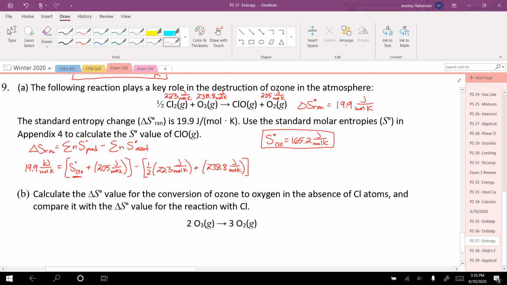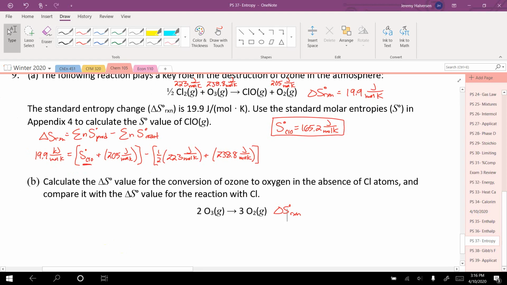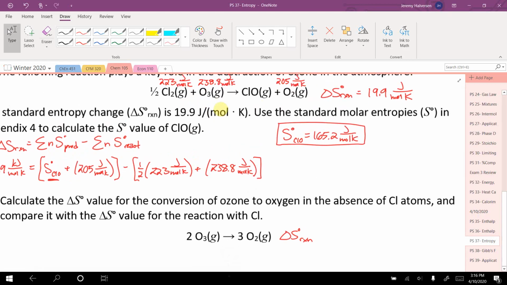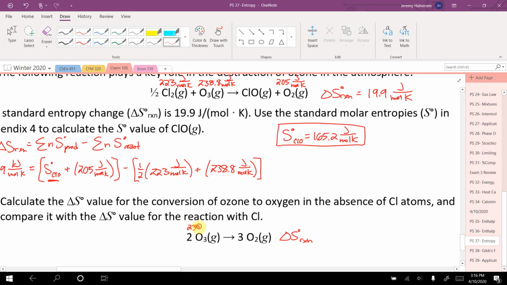Now it says calculate the S naught value, the delta S value for the conversion of ozone to oxygen. So now we're looking for the delta S of this reaction. This reaction is really just O3 to O2, but ozone to oxygen in the absence of chlorine atoms. So here we're getting ozone into oxygen with chlorine. Here we're getting it without. Compared to the S naught value, the reaction with ClO. Okay, so we have the values for each of these. We already looked them up. O3 is 238.8. And O2 is 205.